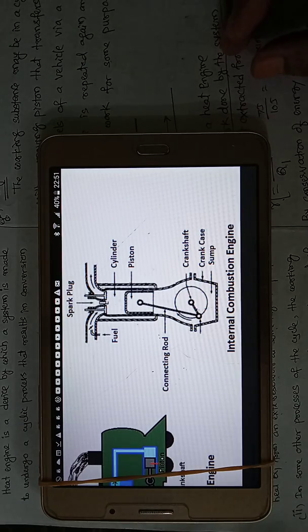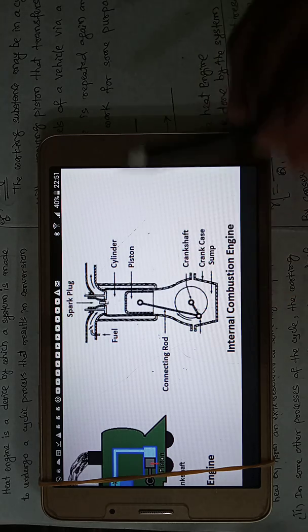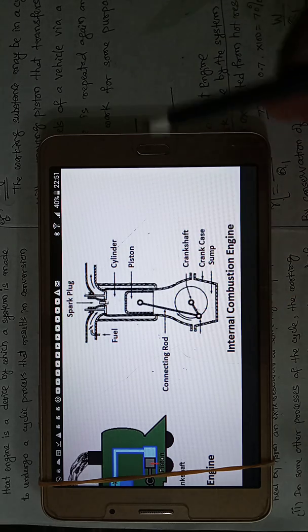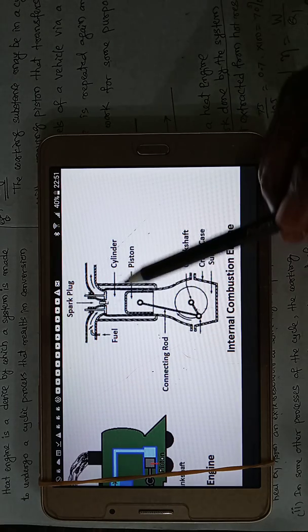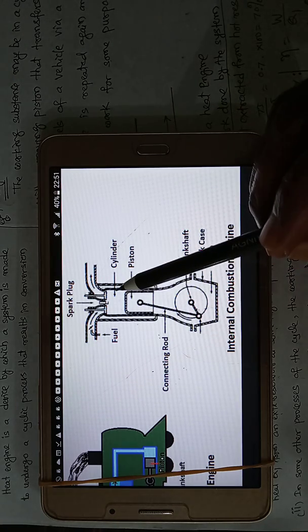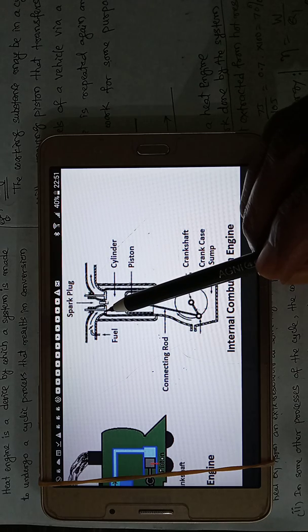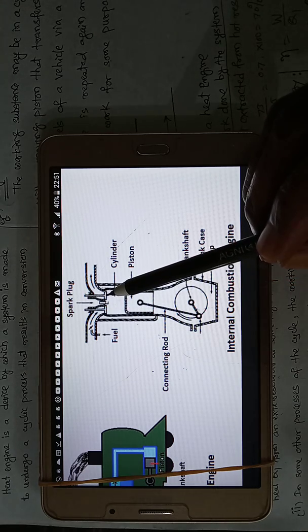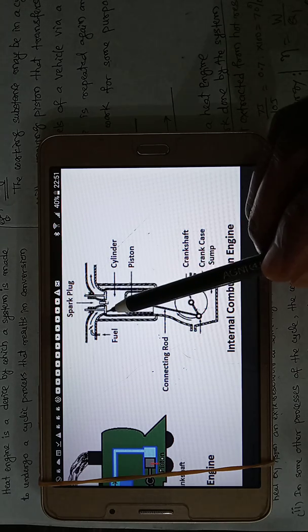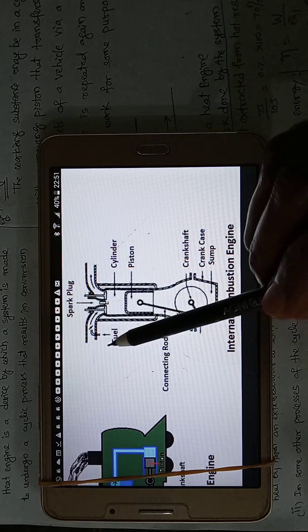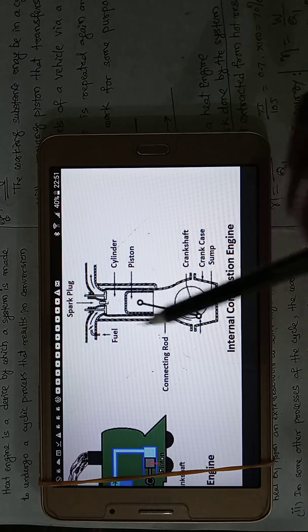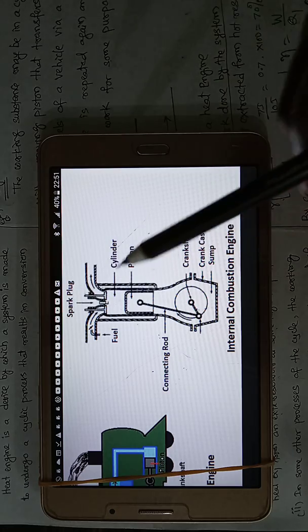But in diesel engines, the combustion occurs inside the cylinder only. How? Let us see. So this is cylinder. To this cylinder, here one valve is there, here another valve is there. Through this valve, fuel and air mixture enters into the cylinder. Here spark plug is there.